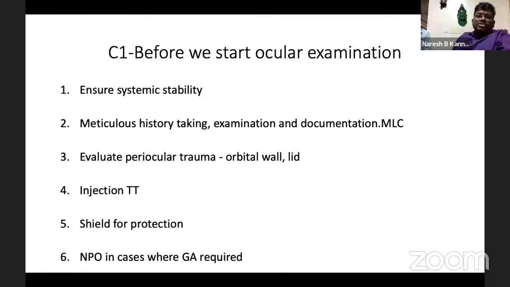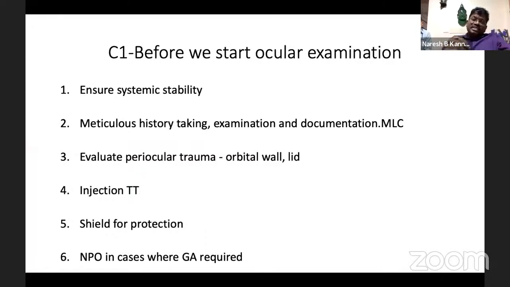The first commandment is, before we start the ocular examination, whenever a patient comes, we have to ensure the systemic stability, because most of these people, because of head injury or other accidental injuries, or maybe because of the influence of alcohol, it's very difficult. So first, we'll have to ensure the systemic stability. Meticulous history taking is very important.